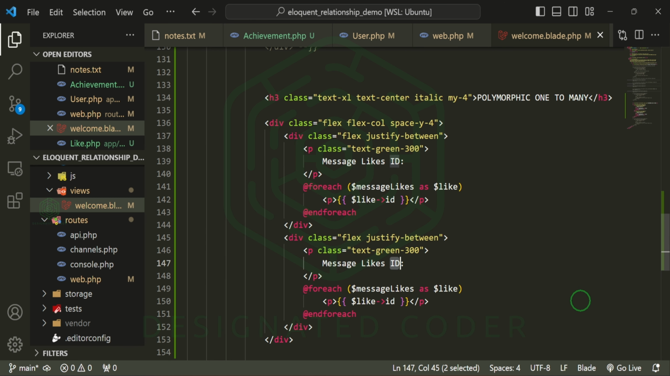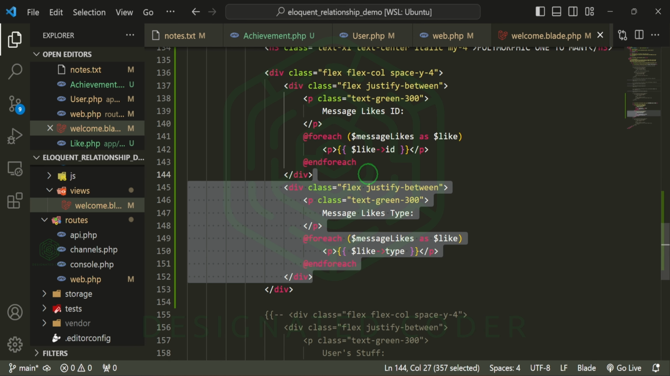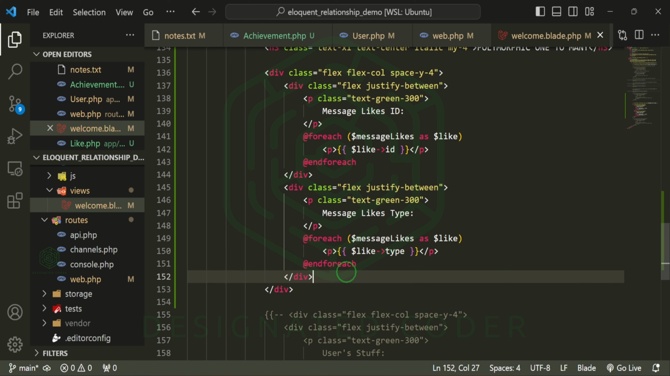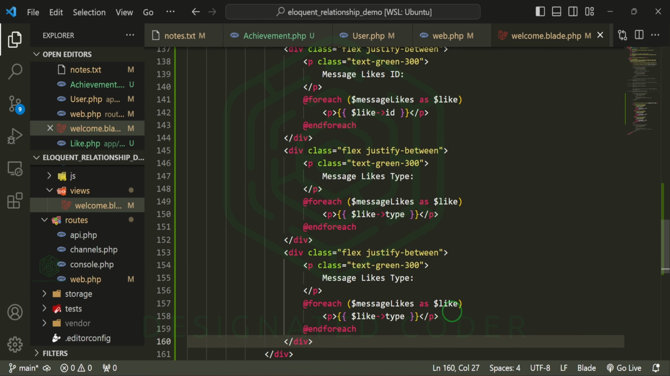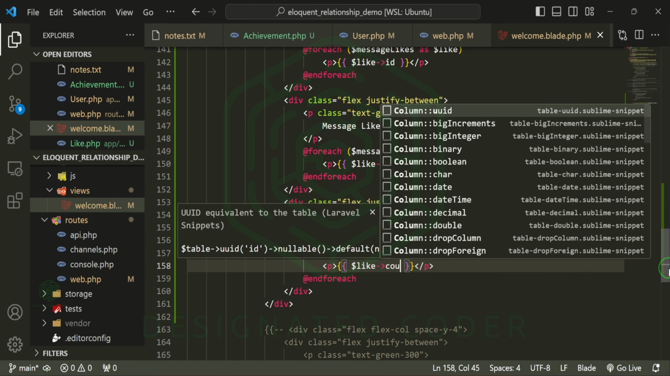So what else do we have in that relationship? We have the likable type, so we can do that here. And again, message likes is like, and instead of ID, we'll put type. And then what we can also do is get the count of the likes for that message. I'll add the count label here. And then instead of type, I can do count.